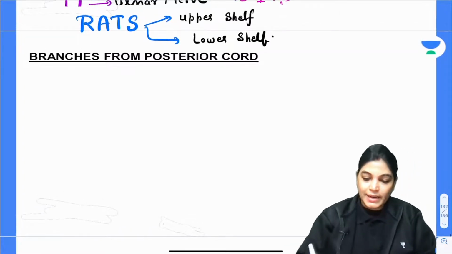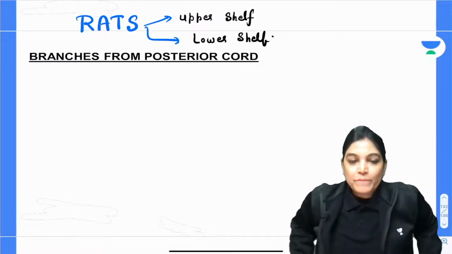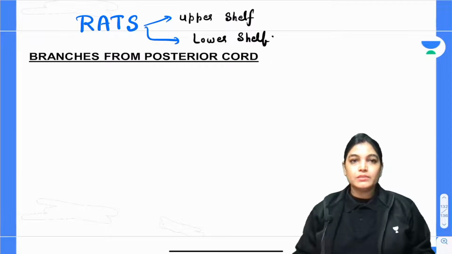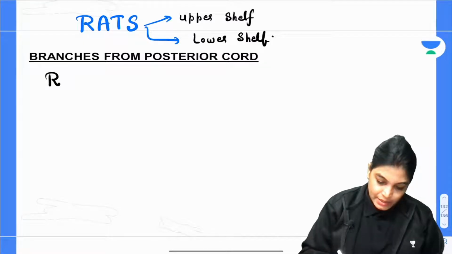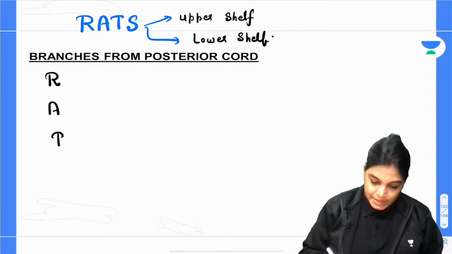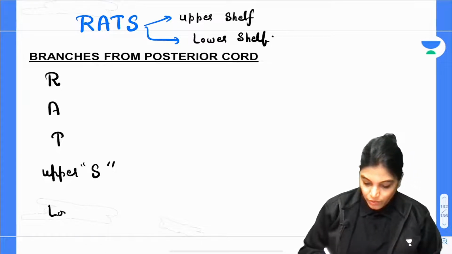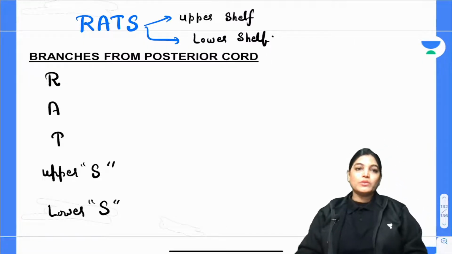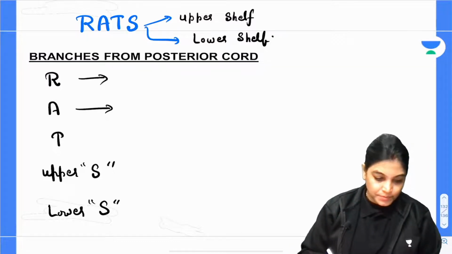Rats are residing in upper self and that of lower self. So here, that means R, A, T, upper S and that of lower S. Upper self and lower S. So this is how you are going to understand the mnemonic, and you have to know the name of each.